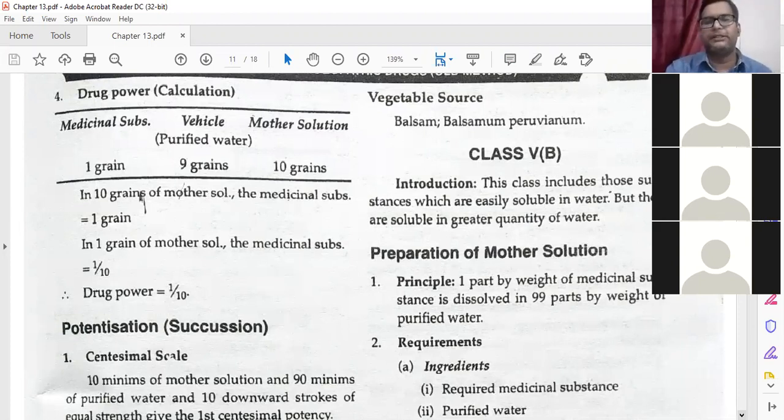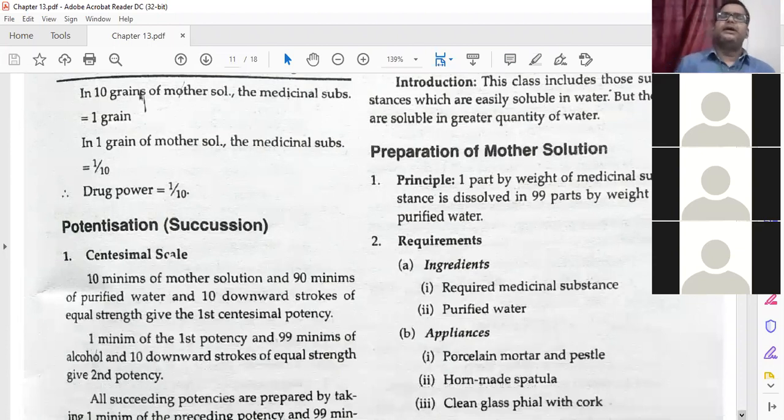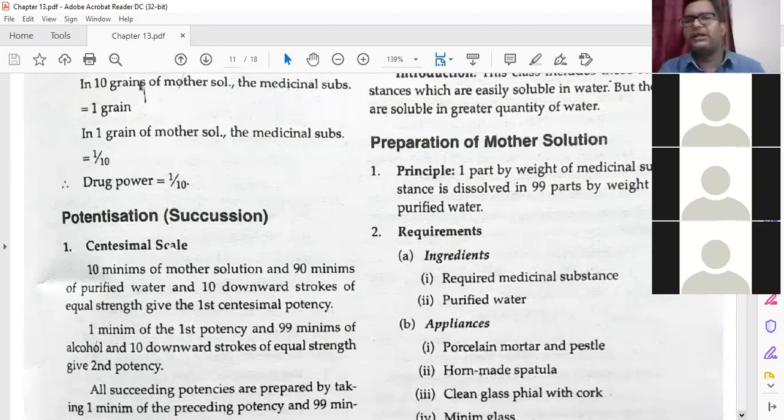Preparation of mother solution. In class 5 and class 6, we are not saying mother tincture, just remember we say mother solution, because the definition of mother solution is very different from mother tincture. One part by weight of medicinal substance is dissolved in 99 parts by weight of the purified water.